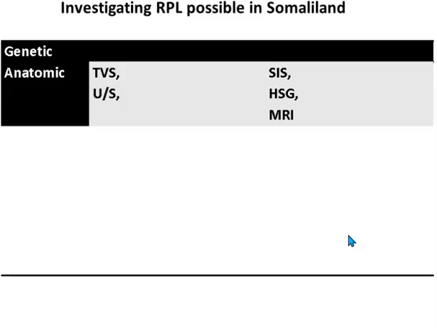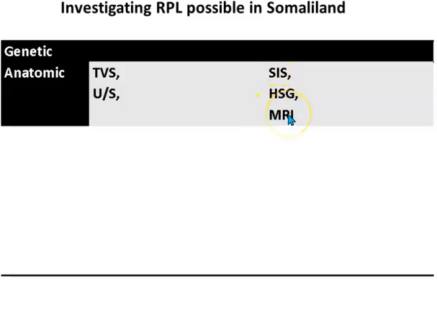Anatomical abnormalities, for example, to investigate whether the uterus has an anatomical abnormality, whether acquired or congenital. You can use transvaginal sonography and ultrasound, which is available, which can tell you if there is any mass or anything else inside the uterus. You can also use saline infusion sonography, which tells you more about the inside cavity of the uterus. Hysterosalpingography, especially these two, are also very important for cavitary evaluation, intracavitary evaluations, and they are available in the country.